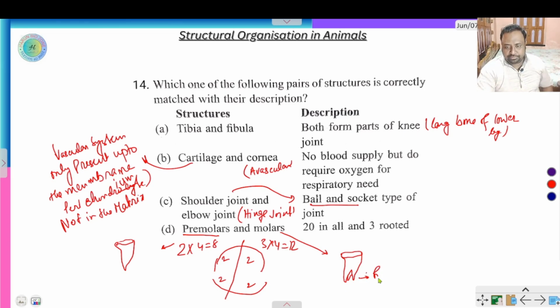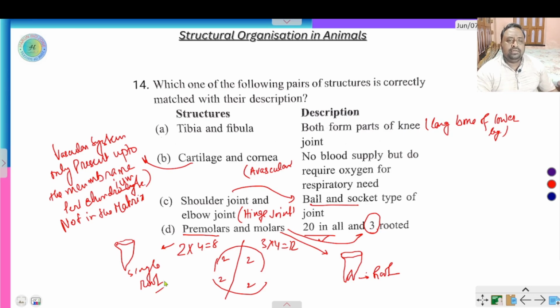This is the root. The premolar and molar are 20 in all. This is right, and 3 rooted is not. Only molar is 3 rooted and premolar is single root.